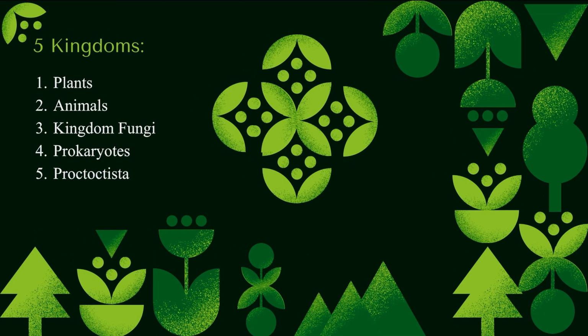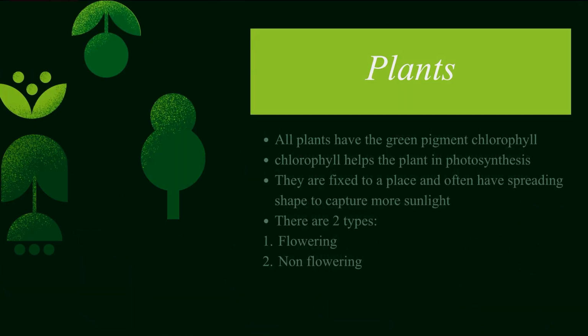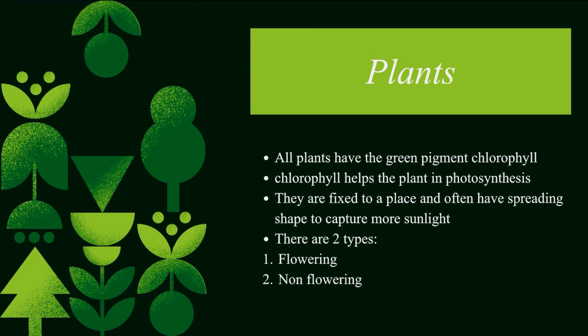There are five main kingdoms, and they are the plants, animals, fungi, prokaryotes, and protoctista. Now let's start off with plants. All plants have the green pigment chlorophyll, and the chlorophyll helps the plant in photosynthesis. Photosynthesis is basically the process in which the plants make food for themselves. There are two types of plants, which are flowering and non-flowering, and they're fixed in place and have a spreading shape to capture more sunlight.